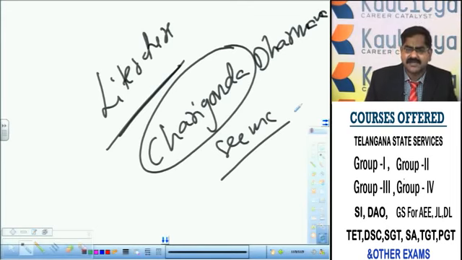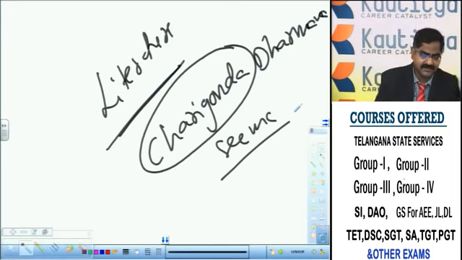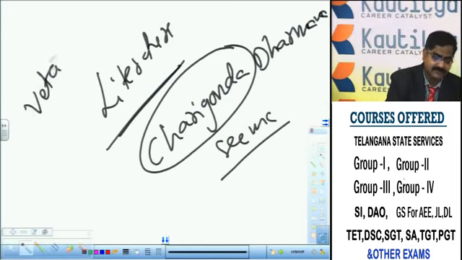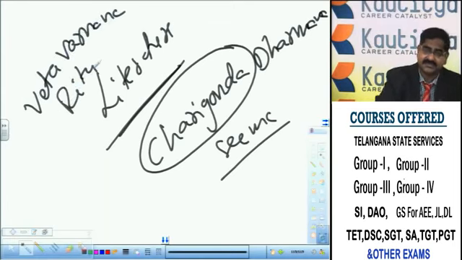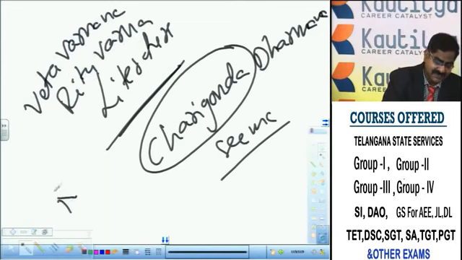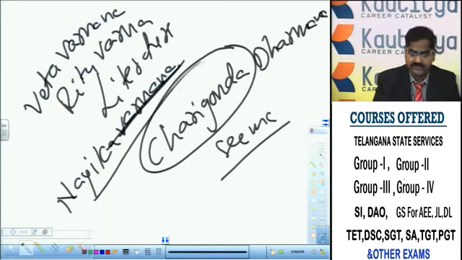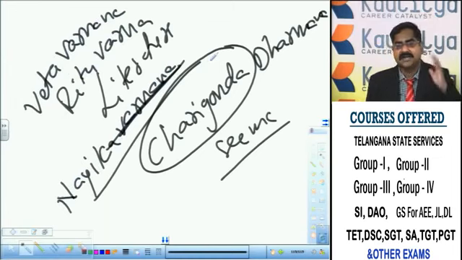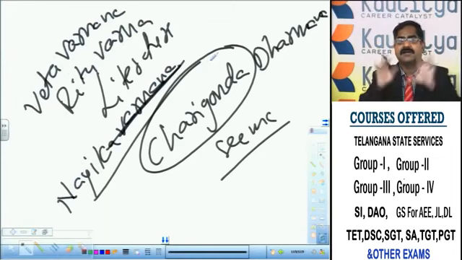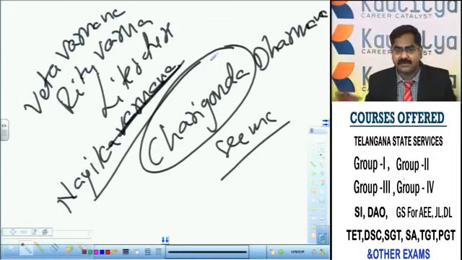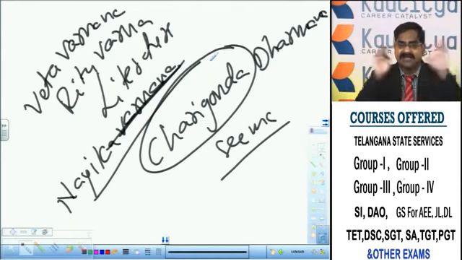Many descriptions are there in his works, like Veta Varnana. Varnana means description. Rutu Varnana, description of the seasons. Nayika Varnana. Nayika means heroine. He was a guide for Prabandha literature.